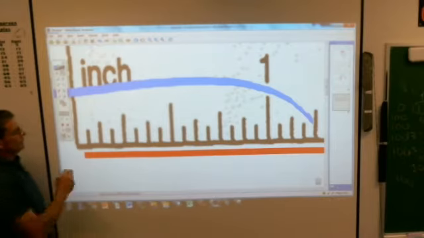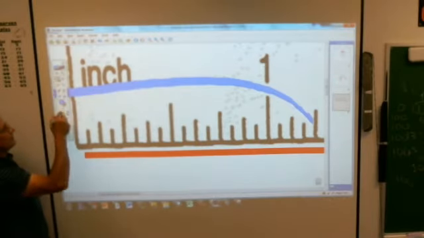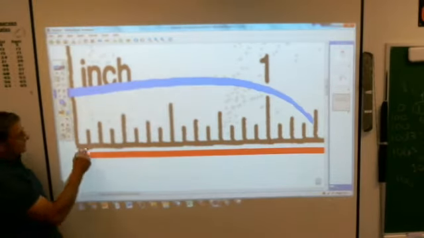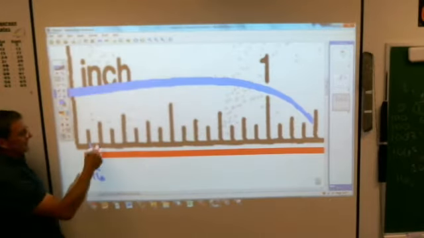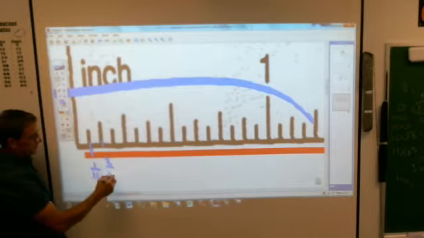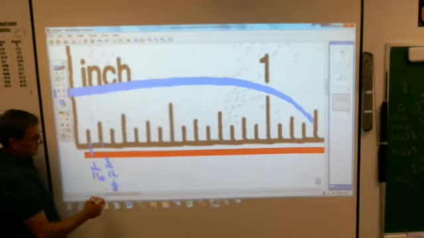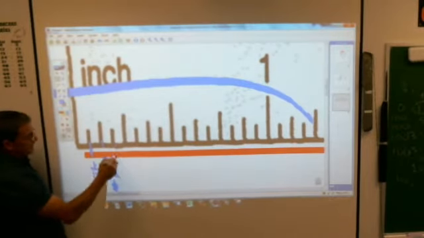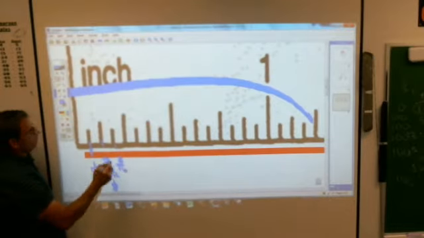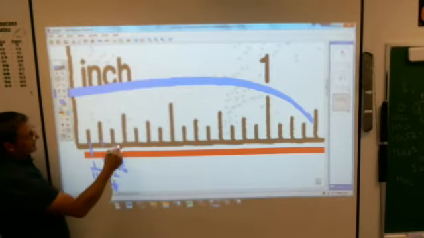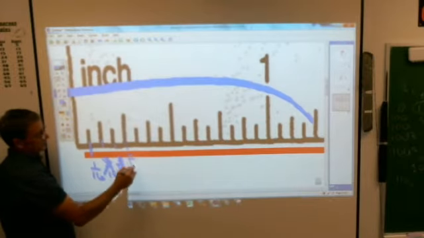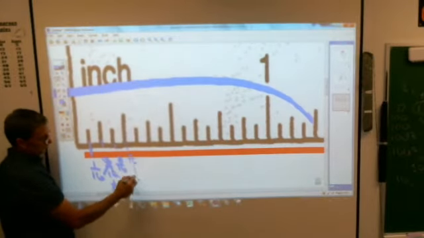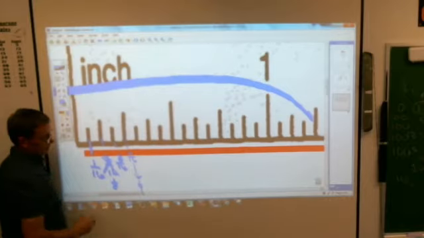If you blow up the inch, here was the deal with that, we just talked about it. Here's 1/16. I can say that. That's fine. But I can't say 2/16. That's a no-no, because it's the same as 1/8 of an inch. I can say 3/16 because there's no way to say that any simpler. I can't say 4/16, because there's an easier way to say that. That's 1/4 of an inch.